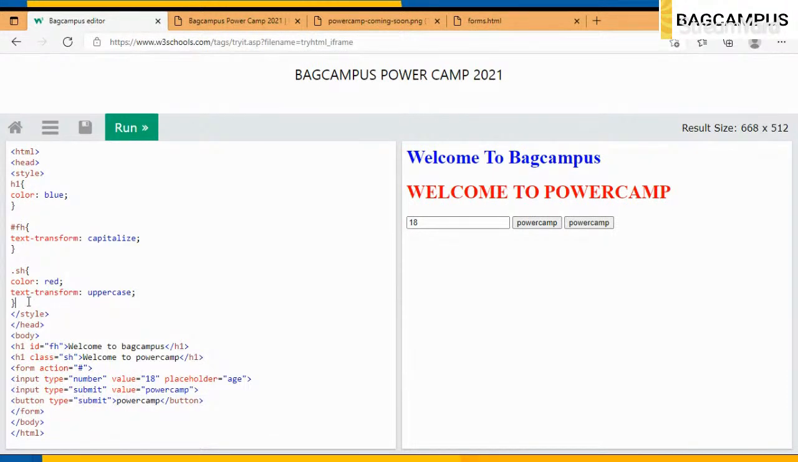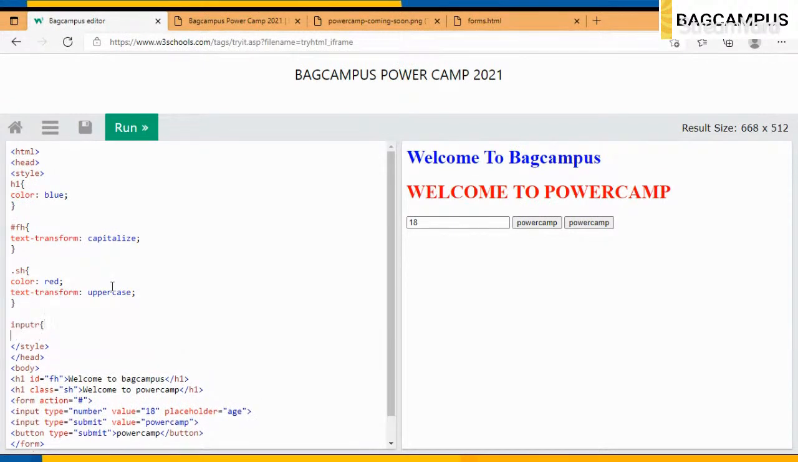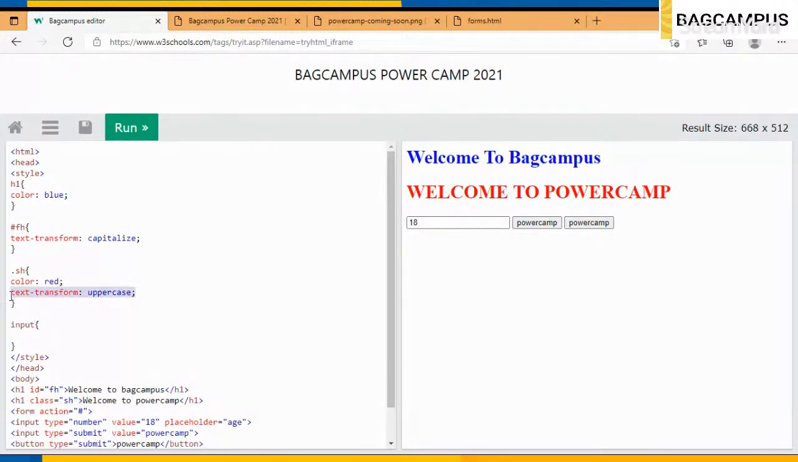Now I have to style them. I have to style them with the input tag. So what I can do is, not using dot, input. Hope this thing's not happening. So I just use text transform. No, text transform would not work here.